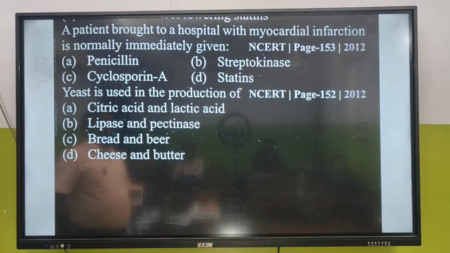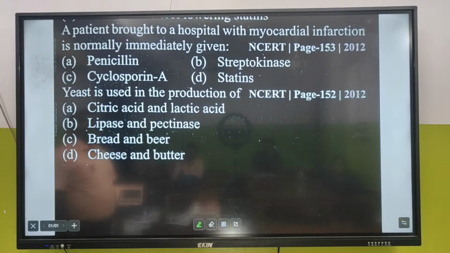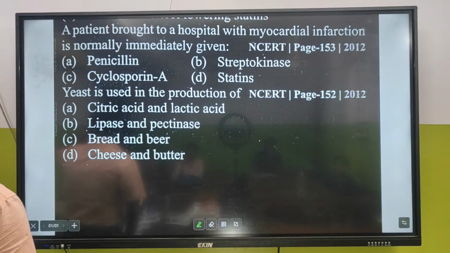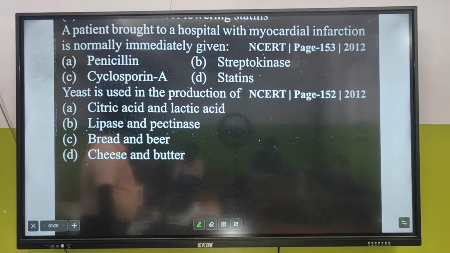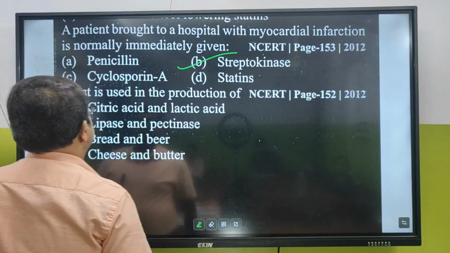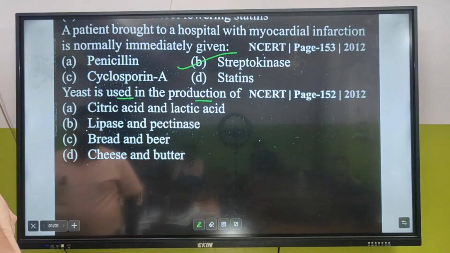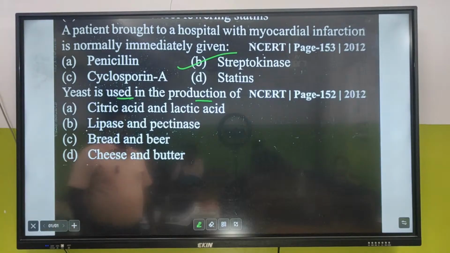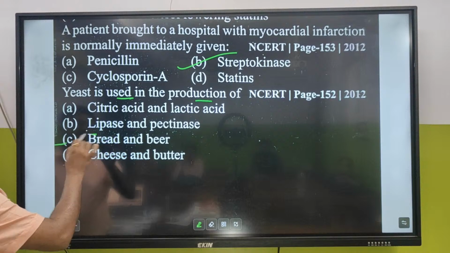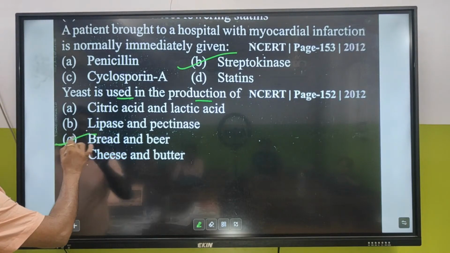Next one. A patient brought to a hospital with myocardial infarction is normally immediately given a clot buster. Yeast is used in the production of bread and beer. Bread and beer.